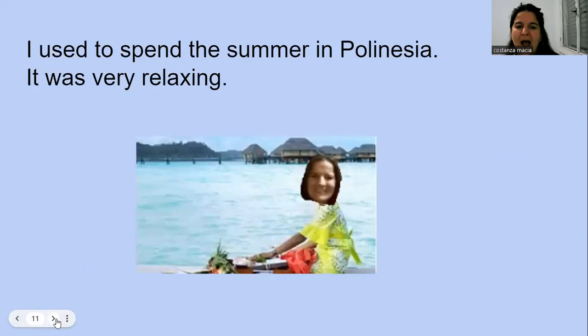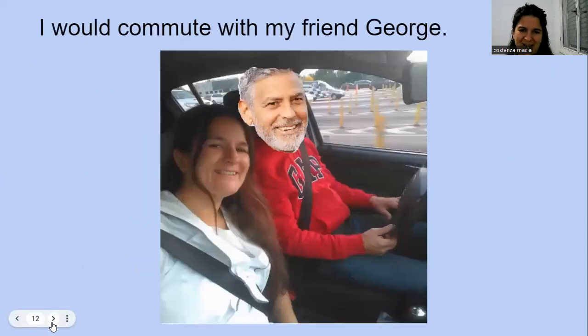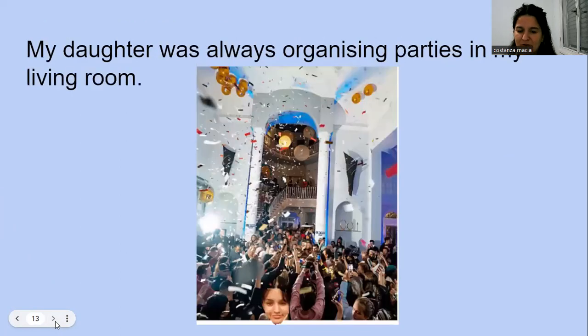Oh, what a memory. I used to spend the summer in Polynesia. It was very relaxing. I would commute with my friend George. Remember the word commute, go to your job and back. My daughter, here you can see her face, was always organizing parties in my living room. So there you have the three examples of how to talk about habits in the past.